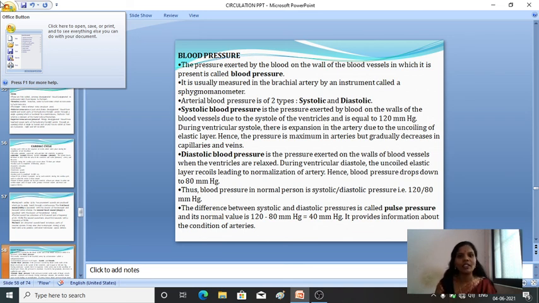In the next class we'll move to an important concept, the regulation of the heart and the disorders.